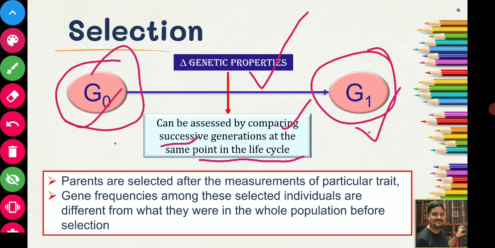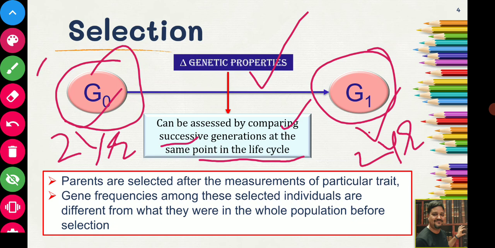Suppose here we have taken measurement on a cow at the 2 year stage. Here also you will take the measurement on a cow at the 2 year stage. You will not take measurement here on a calf and there on an adult. That would lead to wrong interpretation of this comparison.